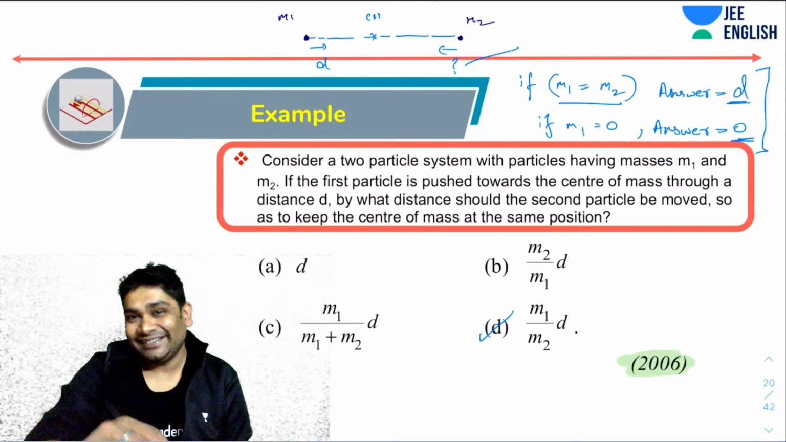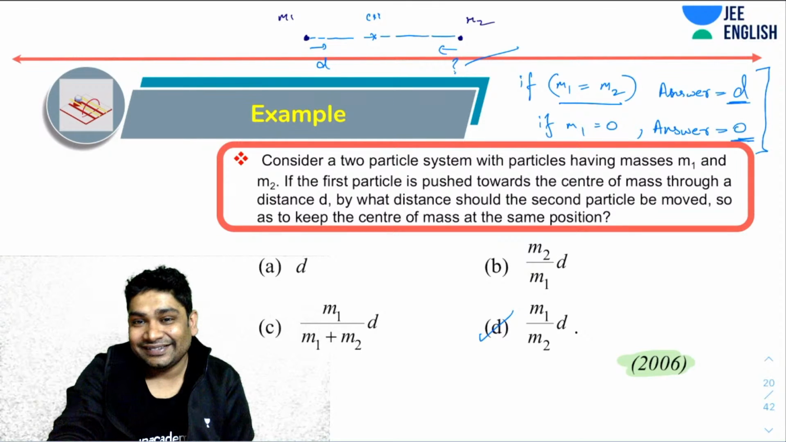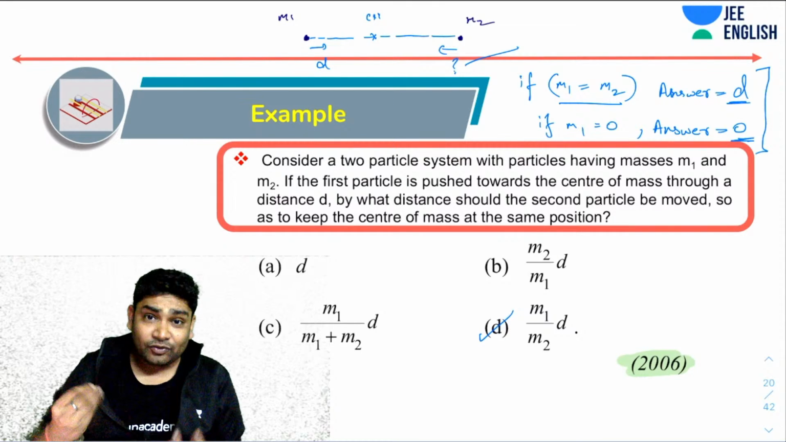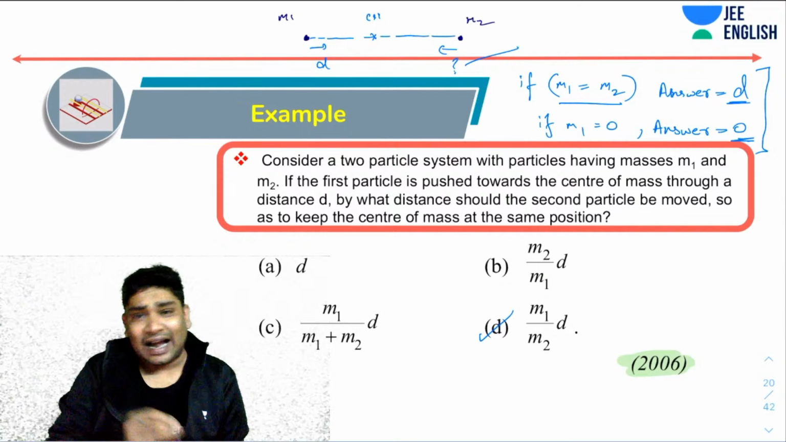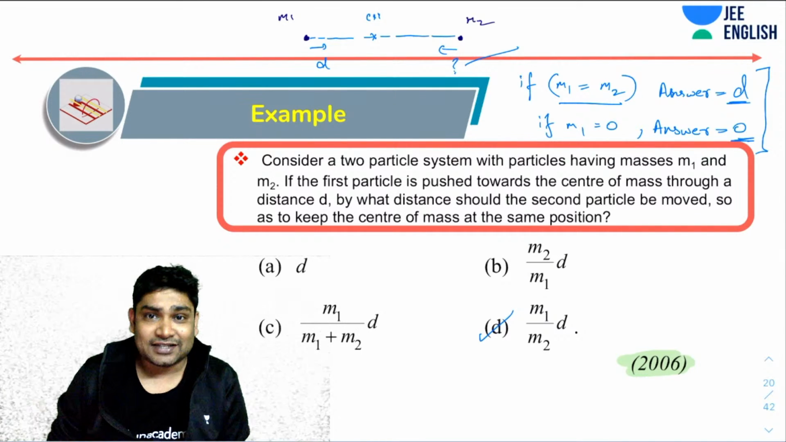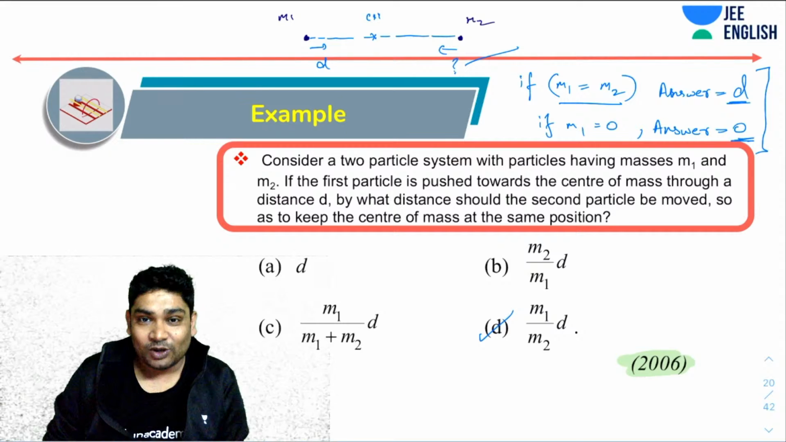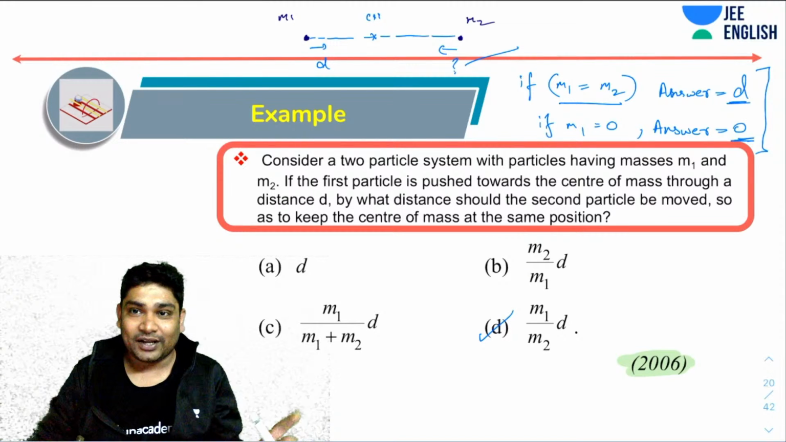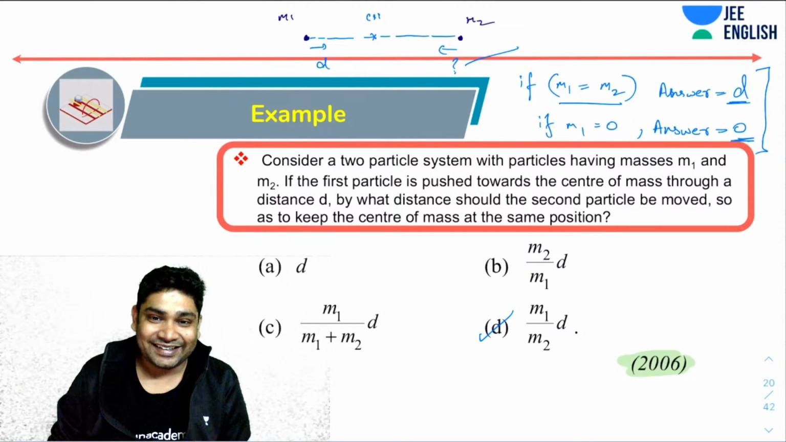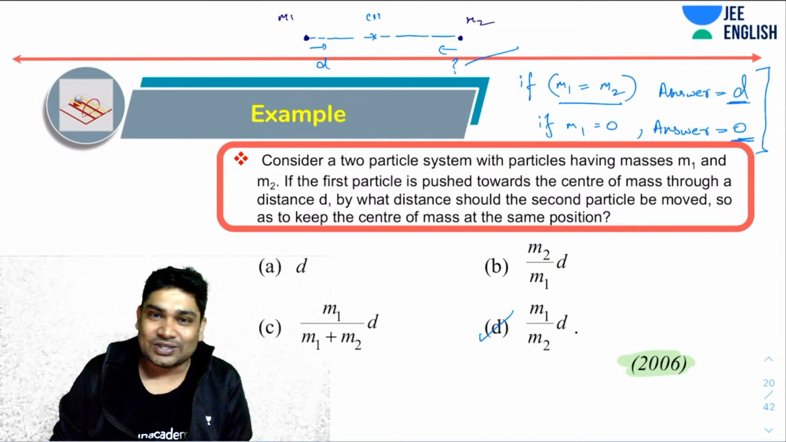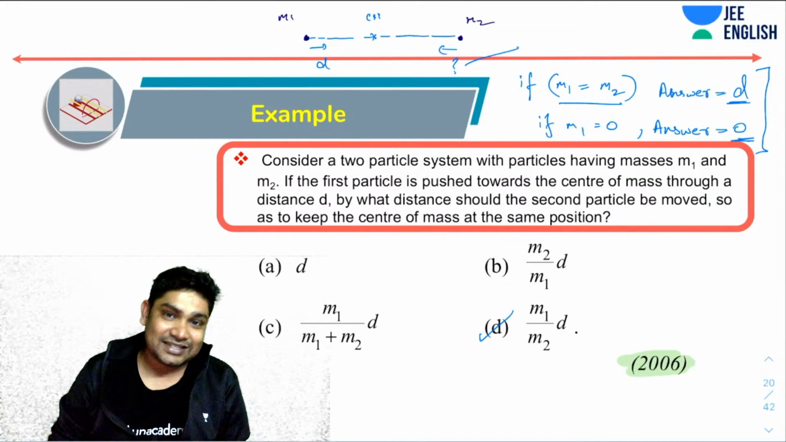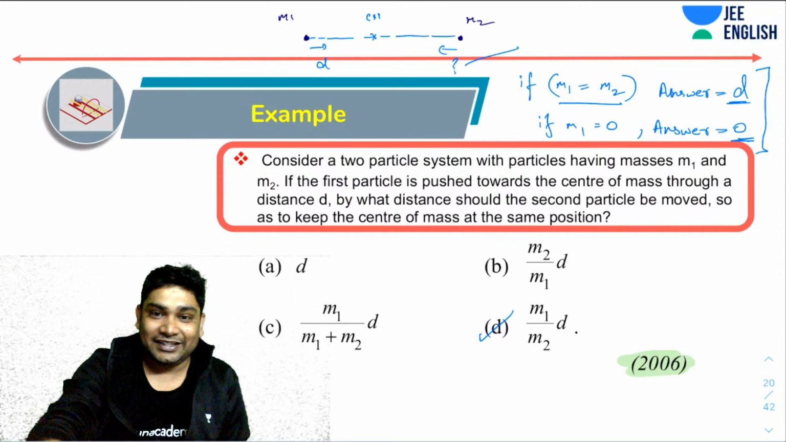Is this approach clear? I did not have to solve it one bit. I just used two standard results I knew. If the masses are equal, the answer is d. If one mass is zero, then the other also doesn't need to move at all. So I just used two standard, very well-known results, and I could immediately get the answer.